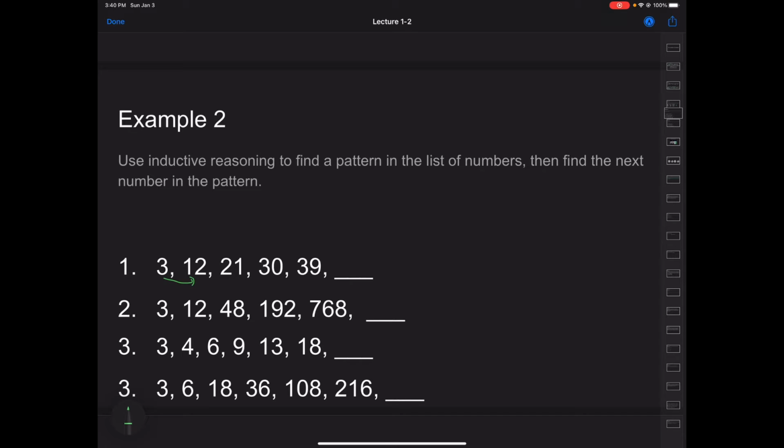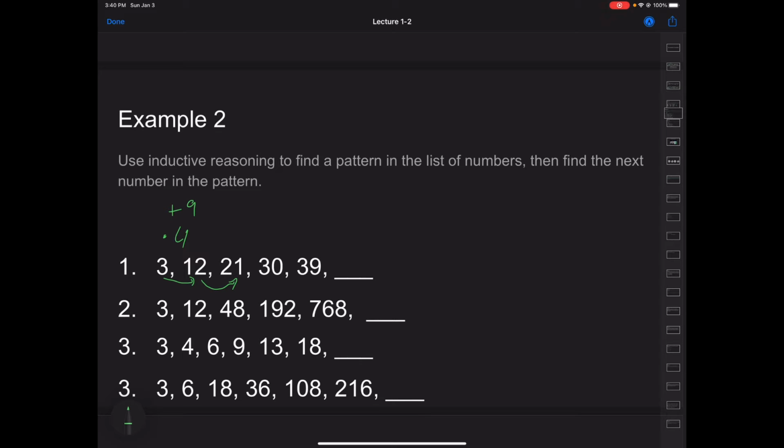Well, one thing we could do is add 9. But we could also be multiplying. There's a whole host of things we could be doing, but we could add 9, or we could multiply by 4, because 3 times 4 is 12.